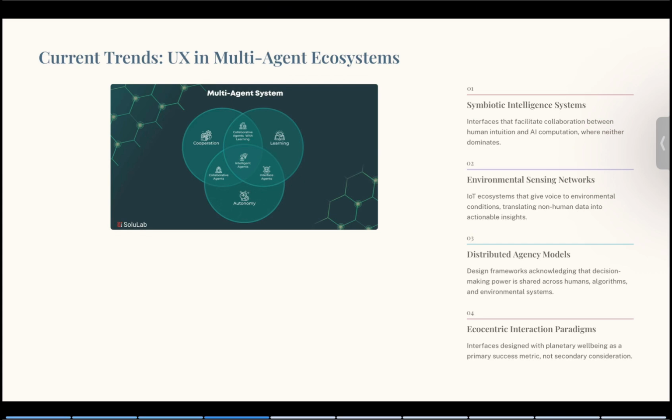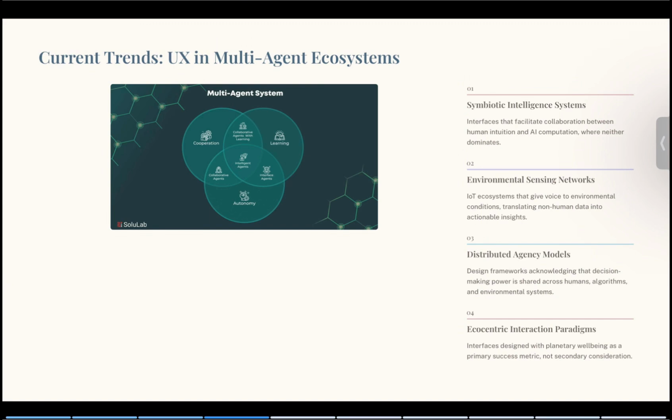Data dominates, both contribute. Second, environmental sensing networks: IoT systems that capture ecological signals like soil moisture or air quality and translate them into insight for planning and policy. And then next, distributed agency models: design frameworks that acknowledge decision making across humans, algorithms, and environmental systems.